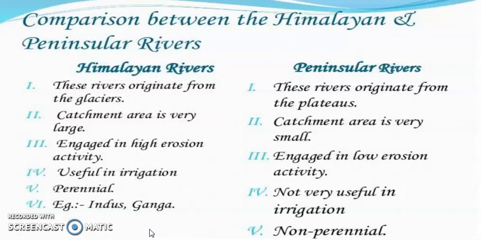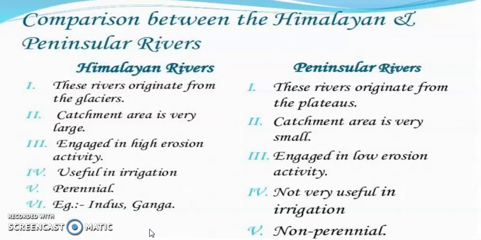These rivers are not very useful like the Himalayan rivers, because they don't have water throughout the year. So we can see that these rivers are not useful for irrigation as well as for agricultural purposes. This is why we are saying that this river is not very useful for the irrigation purpose.